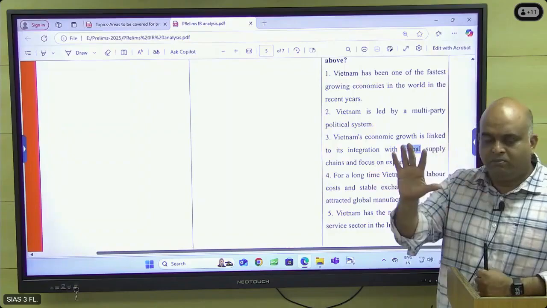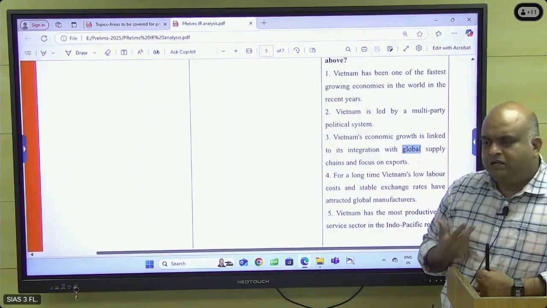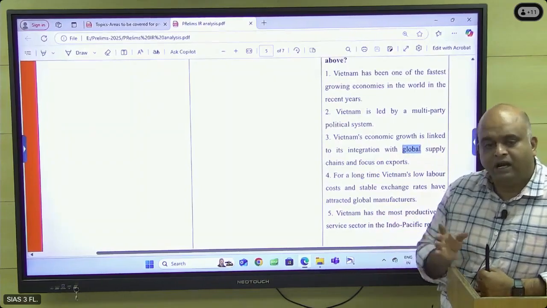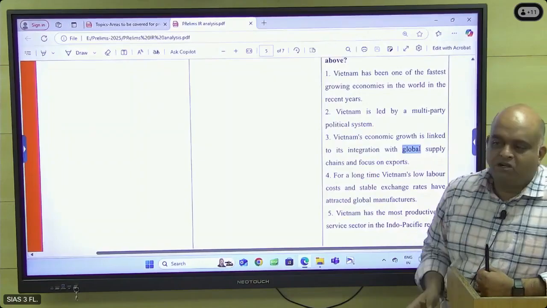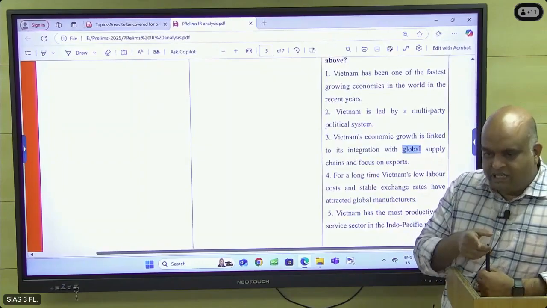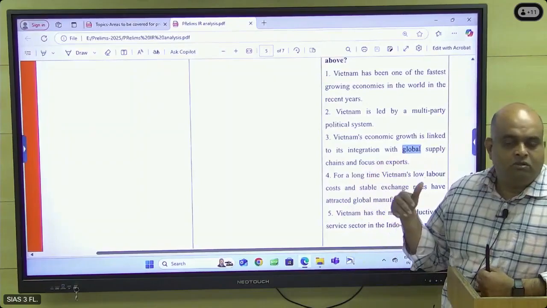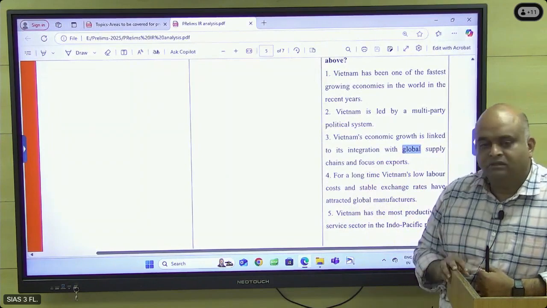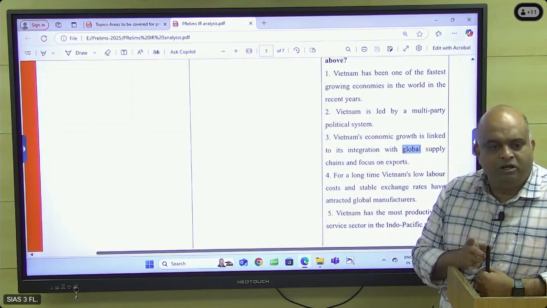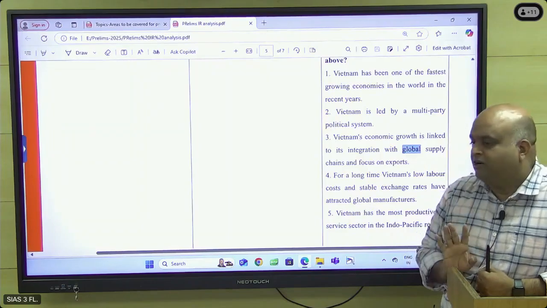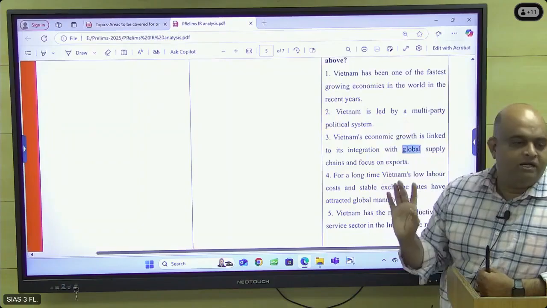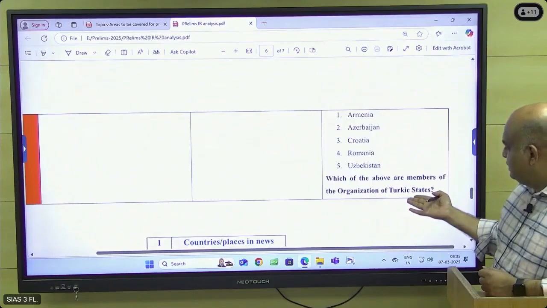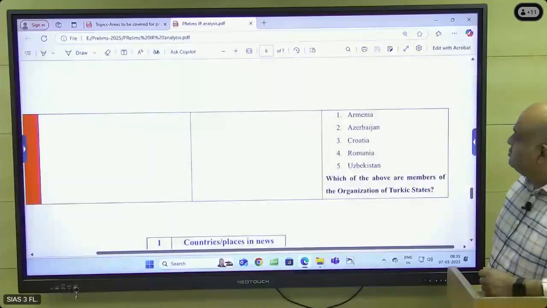Five statements they are giving about a particular issue. Two statements we will know. Two statements which are given we will not know, whether they may be correct or may not be correct. But one statement is 100% wrong. So if you check that statement, you can easily eliminate it. So the point is UPSC is not expecting that everybody should know every fact. But one particular thing you should definitely know is wrong. If you know that, automatically you can eliminate. Like that questions will be there. And what all the organizations in the Turkic states. So like that questions were there.